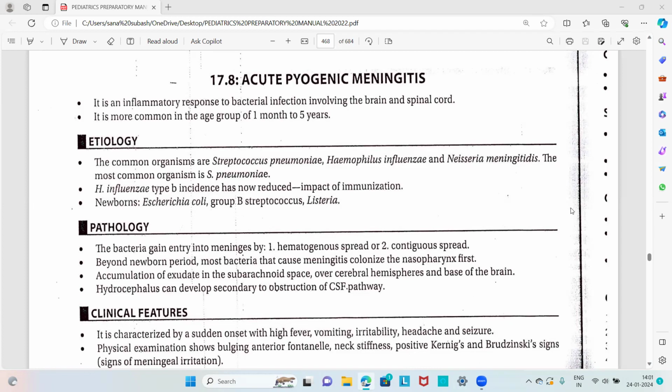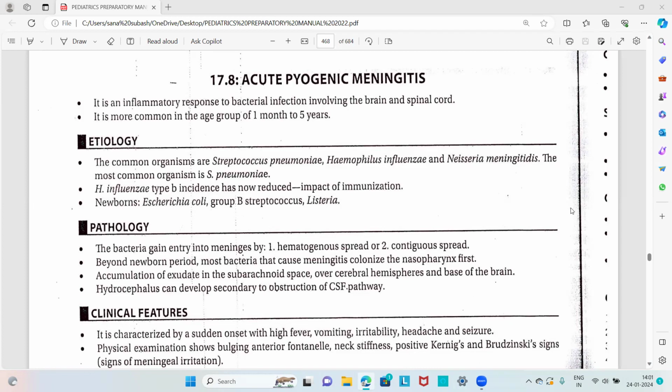Then the short essay questions are: discuss the etiopathogenesis, clinical features, laboratory investigations, and management of pyogenic meningitis, and describe the pathogenesis, clinical features, and management of tubercular meningitis.